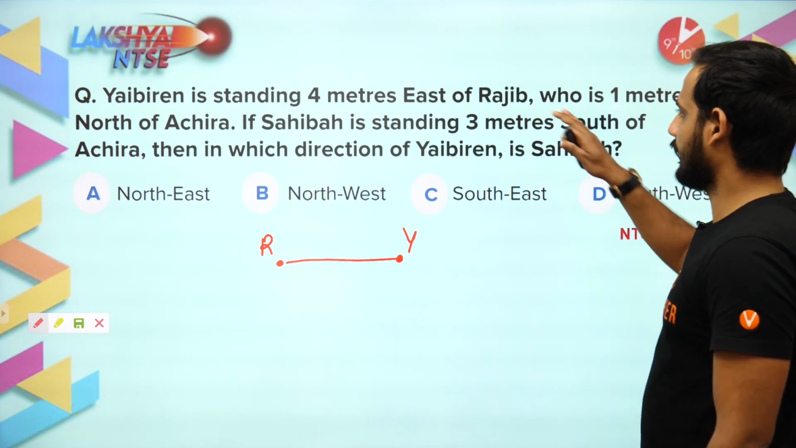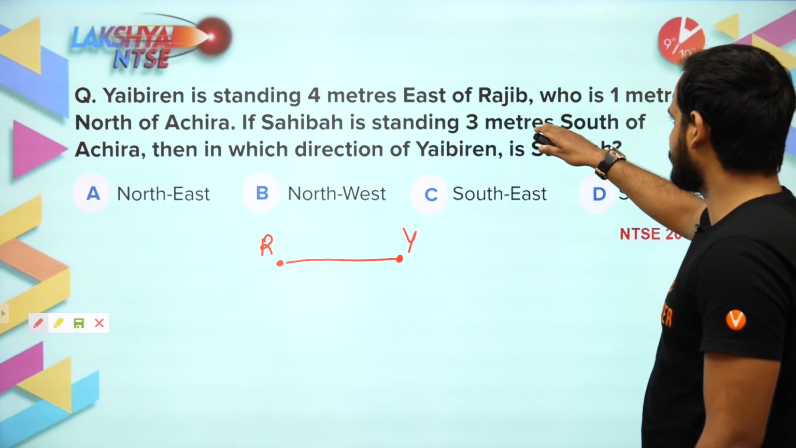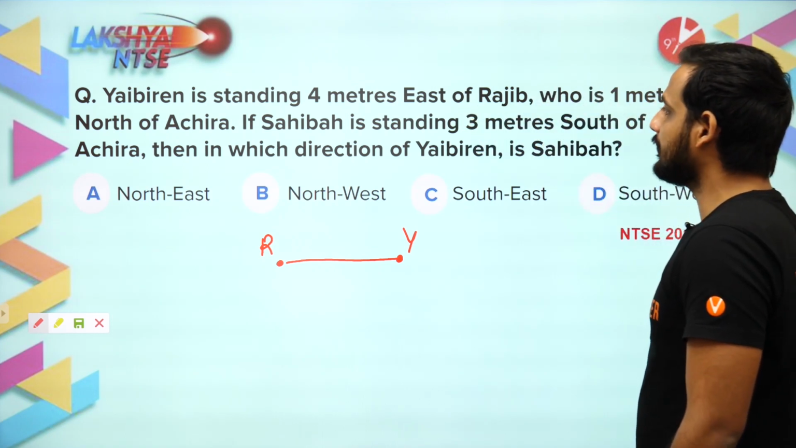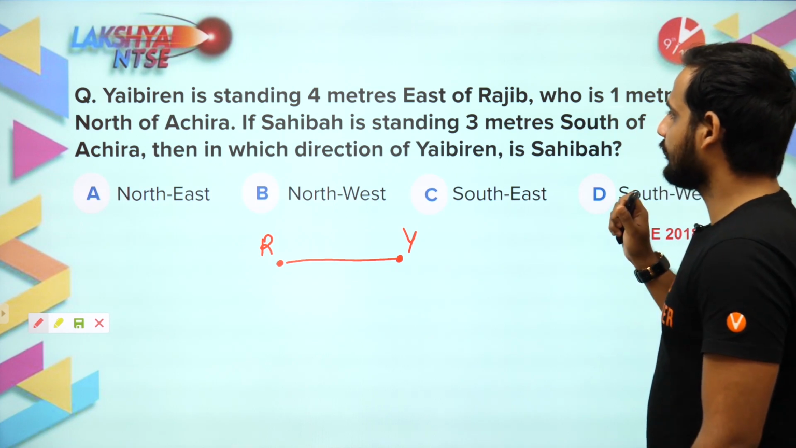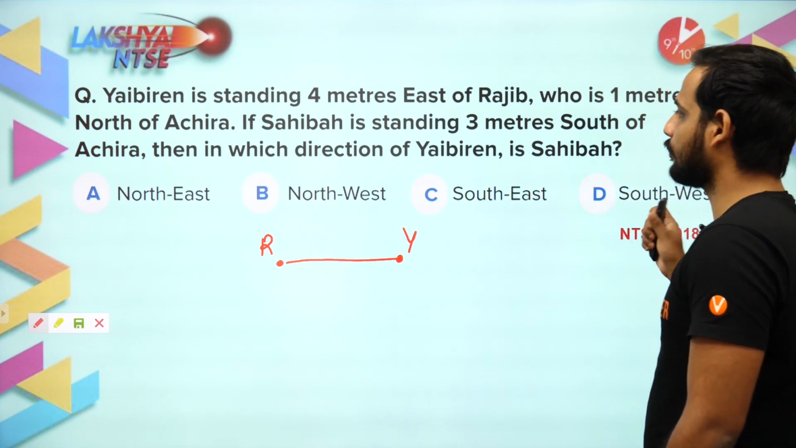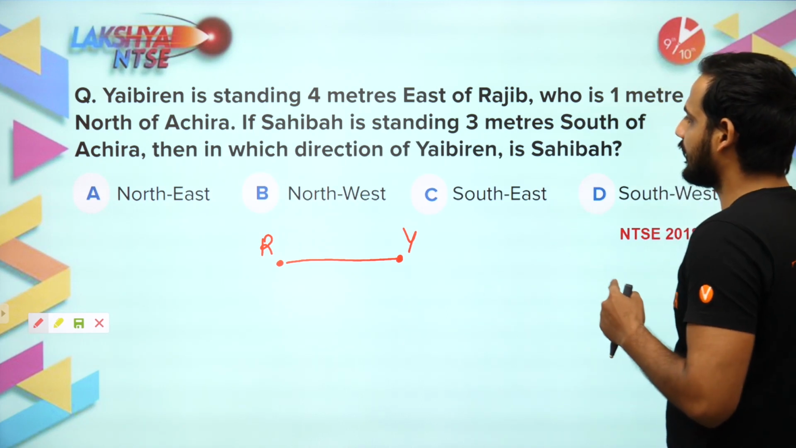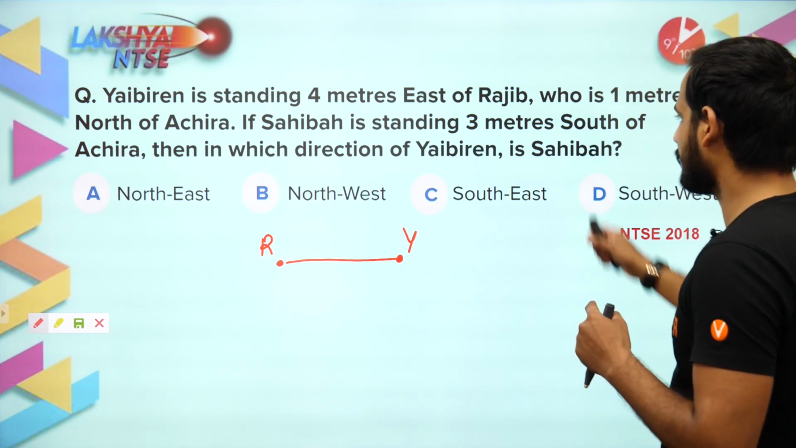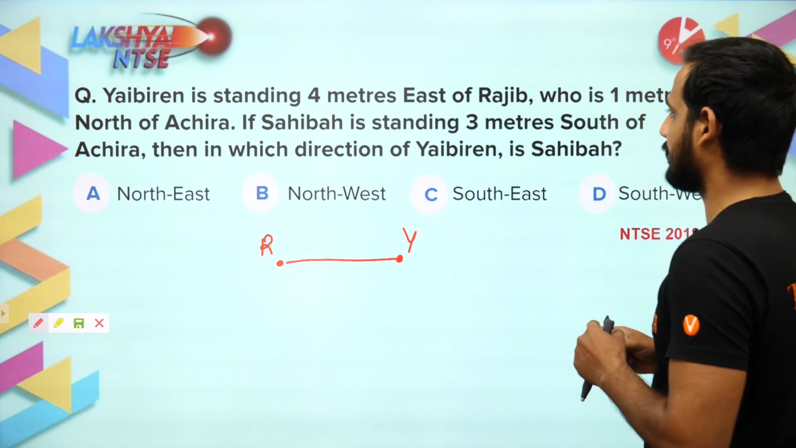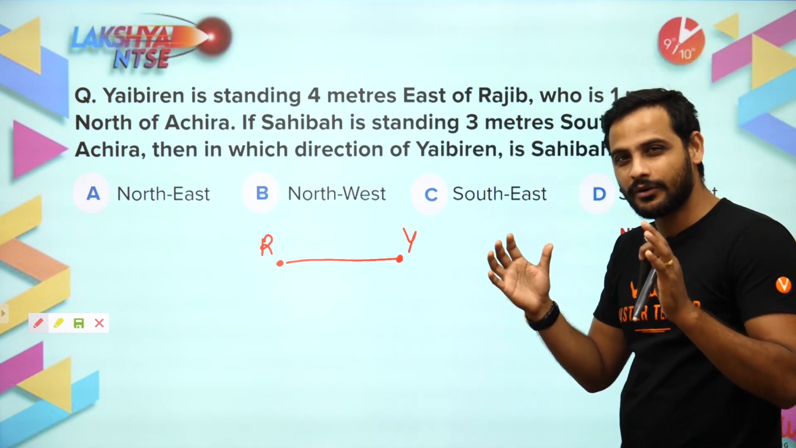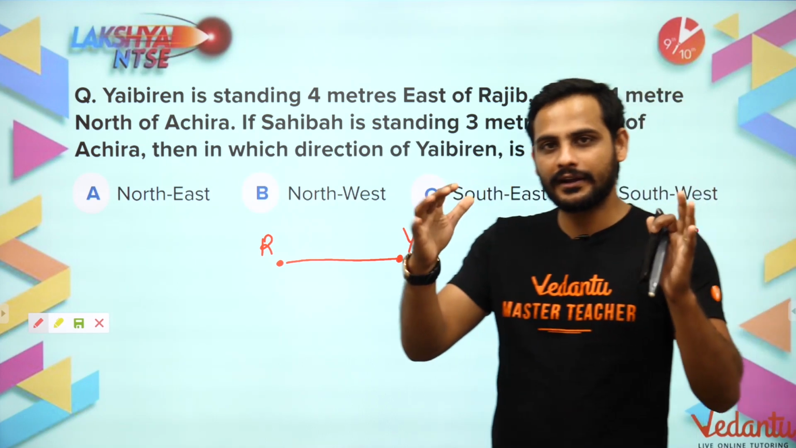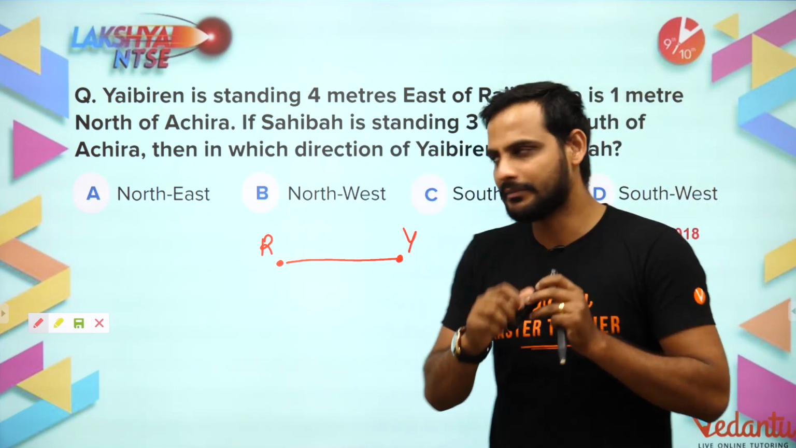Yaibirin is standing 4 meters east of Rajib, who is 1 meter north of Achira. If Shahiba is standing 3 meters south of Akira, it is Akira I think, then in which direction of Yaibirin is Shahiba? This is a bit confusing question because there are many names, many characters. So let us break it down one by one part.